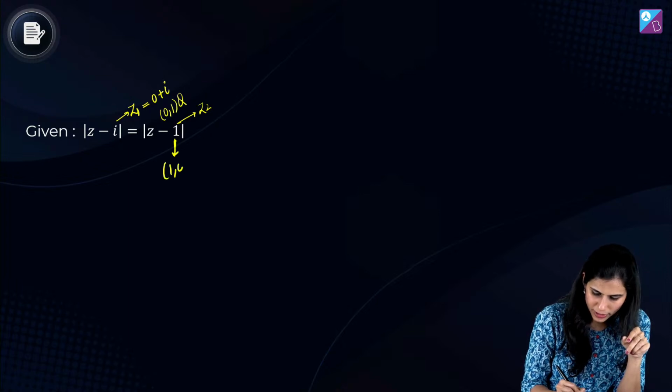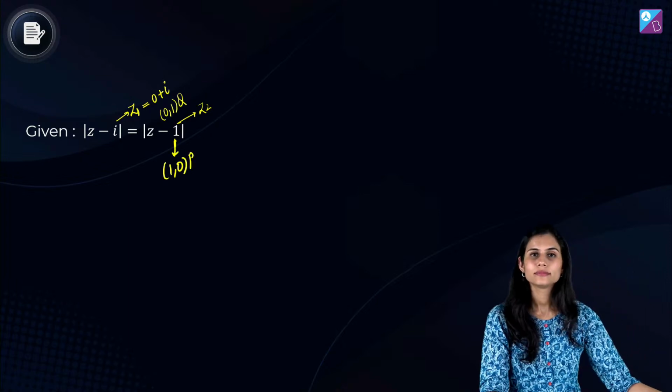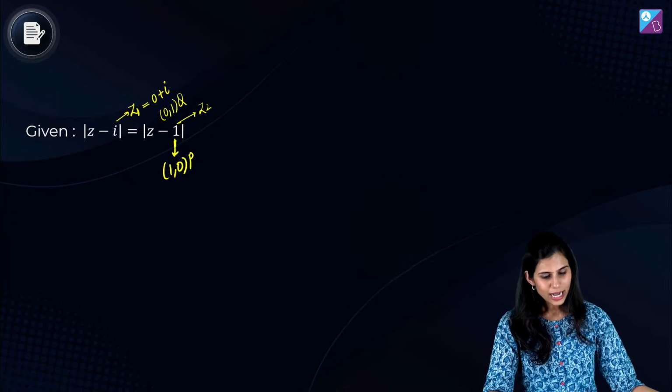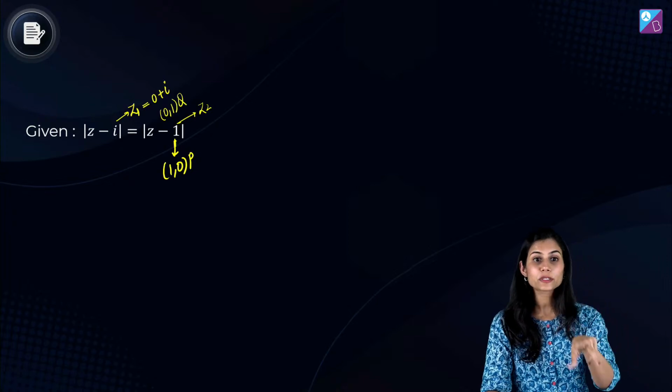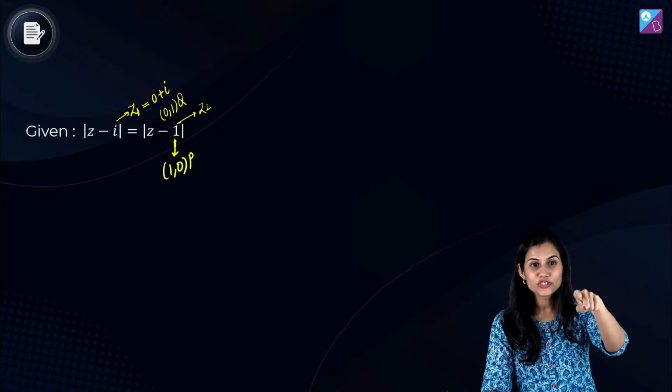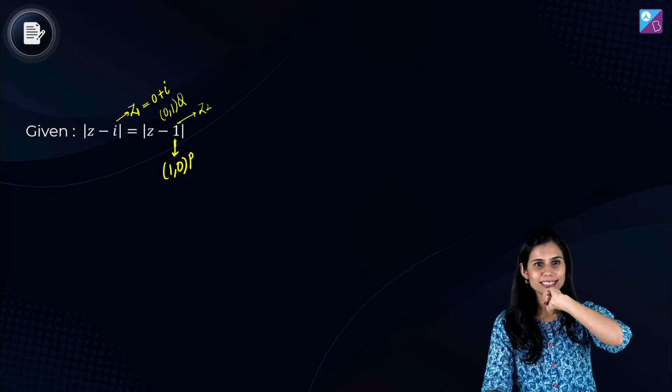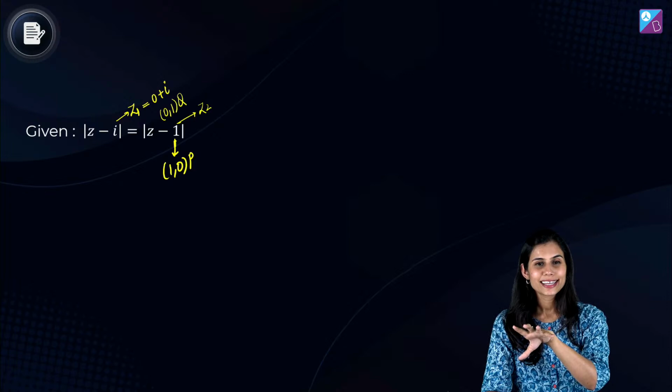Yeah, 1,0 को मैं p मान लेती हूं. ठीक है. अब देखो, अब इक्वेशन की शक्ल को इंटरप्रेट करो. You have mod of z minus z1 equals mod of z minus z2, which represents, tell me, which represents what? Mod of z minus z1 equals mod of z minus z2.